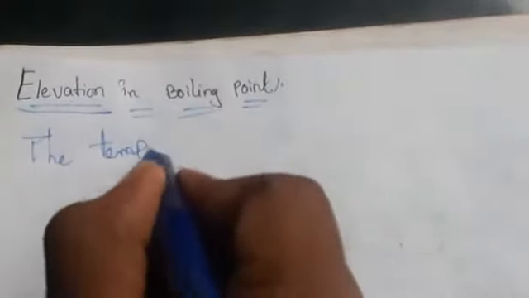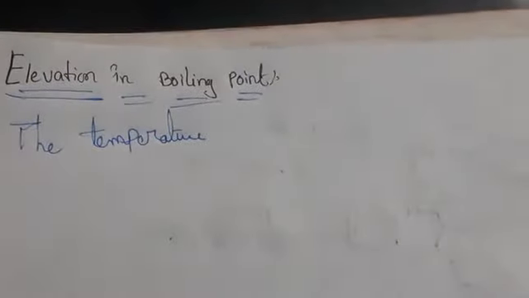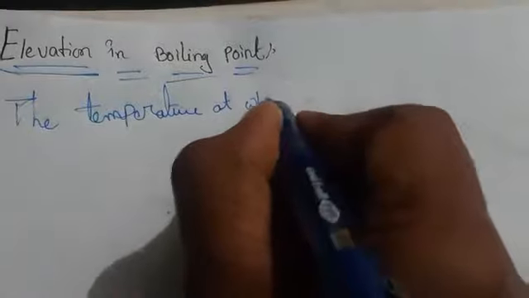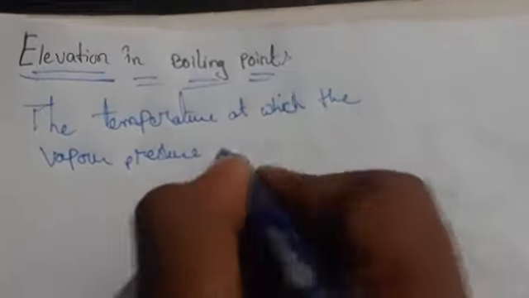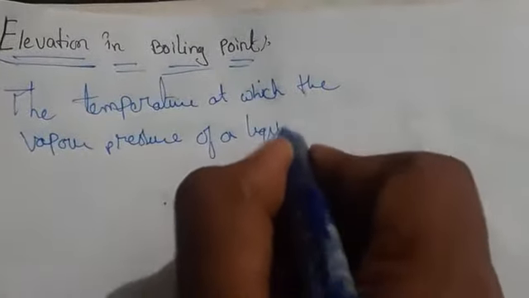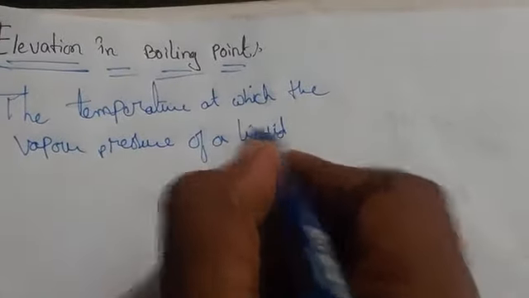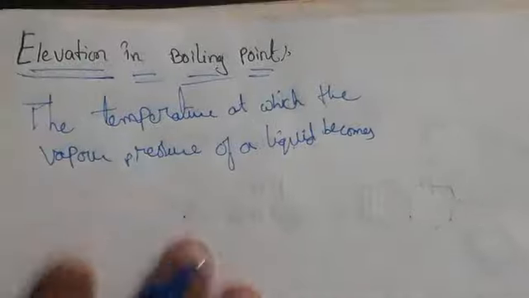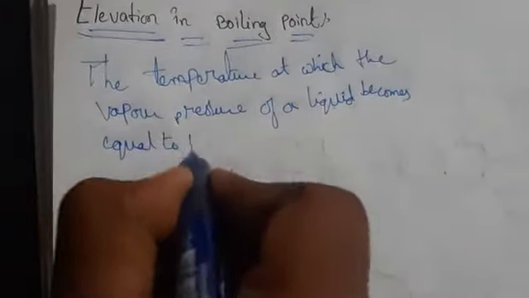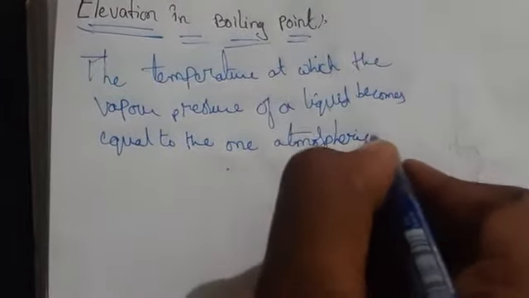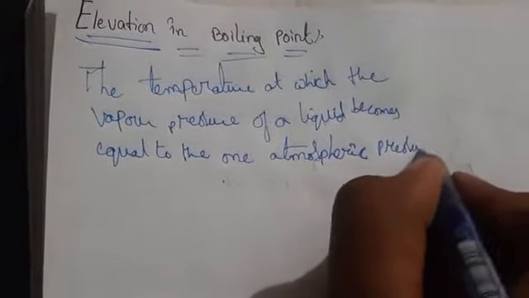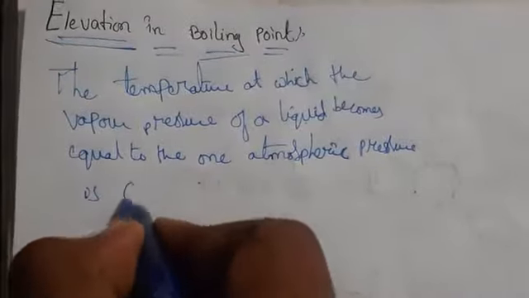So what we can say here? The temperature at which the vapor pressure of a liquid becomes equal to 1 atmospheric pressure, this one we call as the boiling point of the liquid.